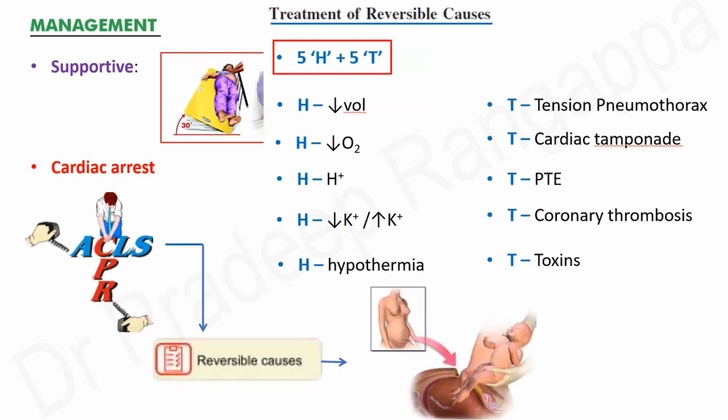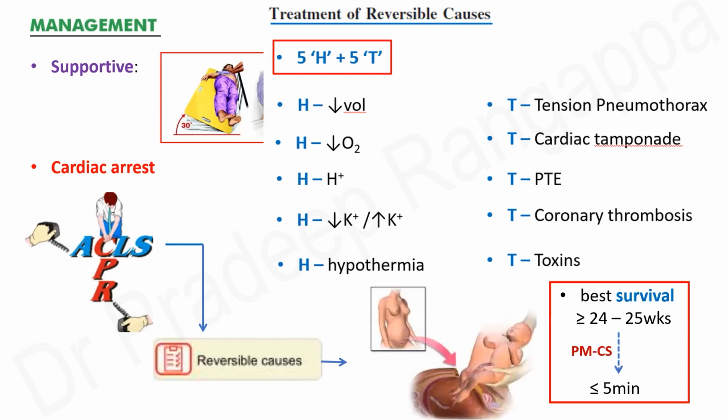At the same time, we have to look at the 5 H's and 5 T's: hypovolemia, hypoxemia, acidemia, hypokalemia. All this typical cardiac arrest protocol has to be followed and put in place. And it is shown that the best survival in AFE, amniotic fluid embolism, happens post 24 to 25 weeks, and this cesarean section, or perimortem cesarean section, has to be done within 5 minutes. And that is the time frame they have looked at.